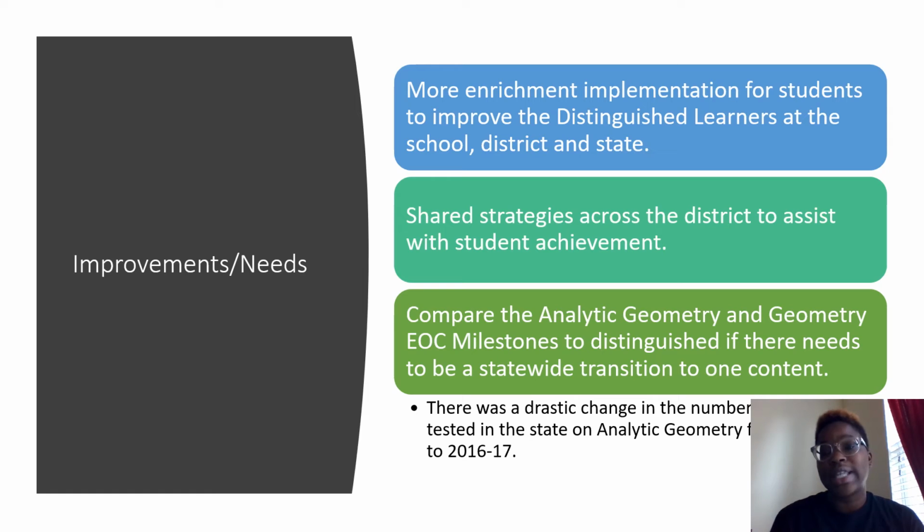So I wonder, if the state made that change, why hasn't the district decided to make that change as well? There needs to be a statewide discussion of that need. Do we still need analytic geometry, or do we need both of them, or do we just need one?